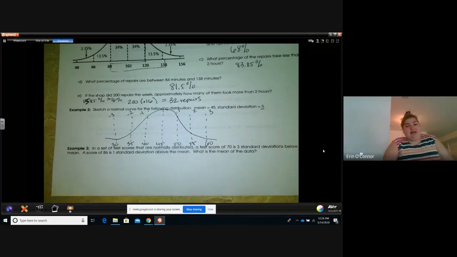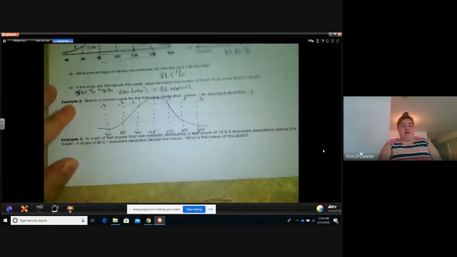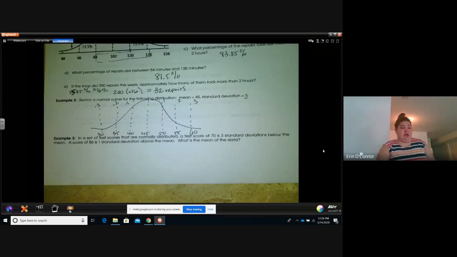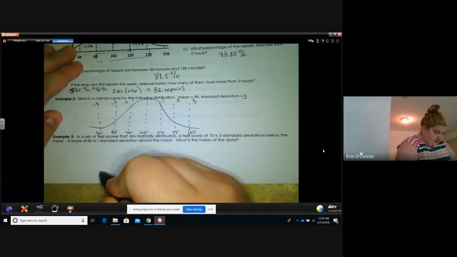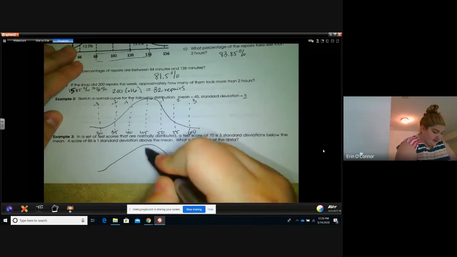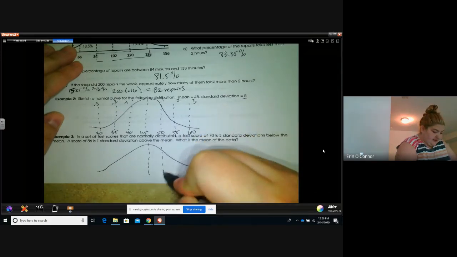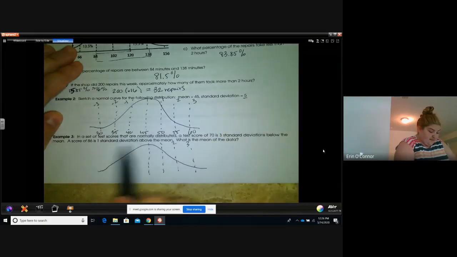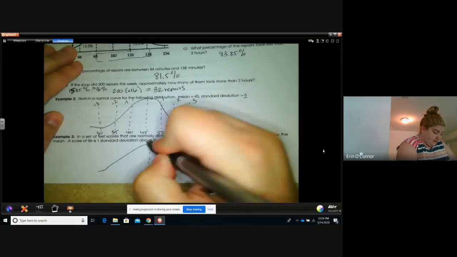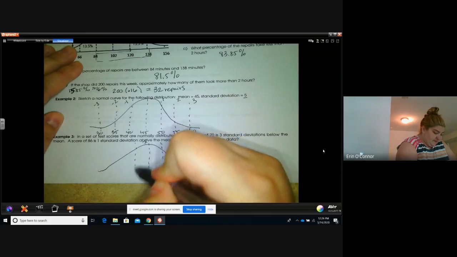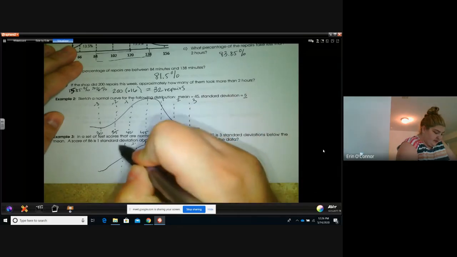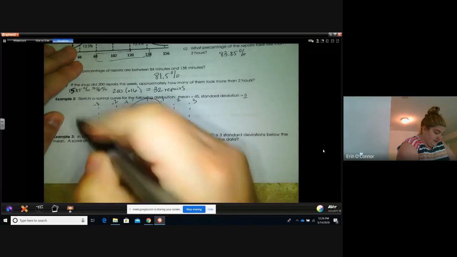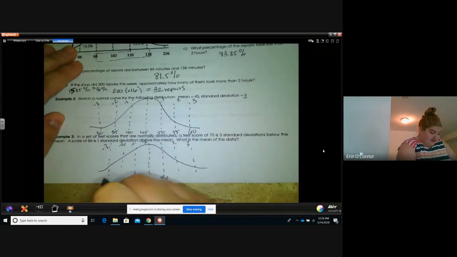In a set of test scores that are normally distributed, a test score of 70 is 3 standard deviations below the mean, and a score of 86 is 1 standard deviation above the mean. What is the mean of the data? Okay, let's talk about this. First, draw our bell curve. This would be our mean. 1, 2, 3 standard deviations. 1 standard deviation above the mean is 86. 1, 2, 3 standard deviations below, and 3 standard deviations below is 70.